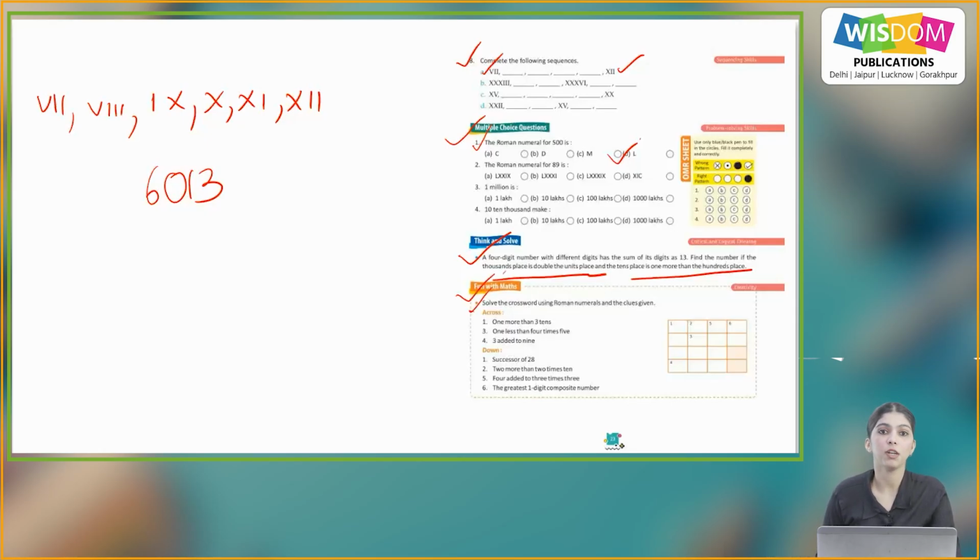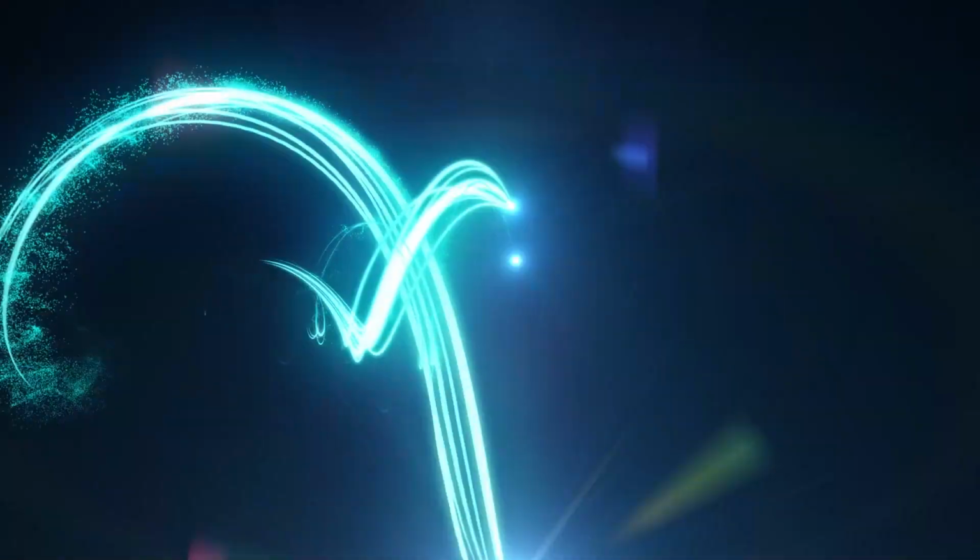Now fun with maths. Solve the crossword using Roman numerals and clues given. Across, first, 1 more than 3 tenths is 31. So the answer is 31, and in Roman numerals it will be like this, 3 X's and 1. So similarly, you will do the rest of the parts on your own. So students, we have done with our chapter, we have done the revision. So you will do the questions and practice these questions on your own.